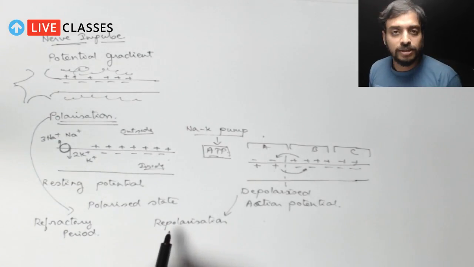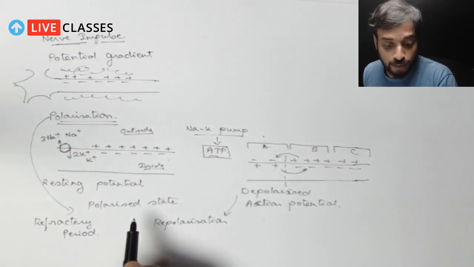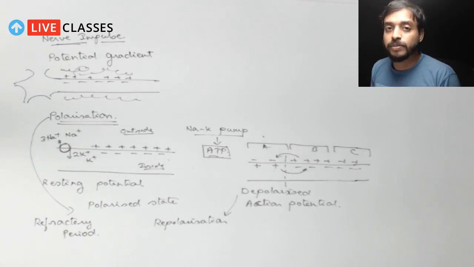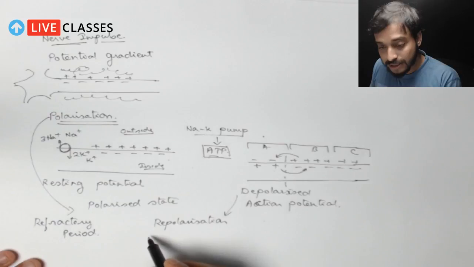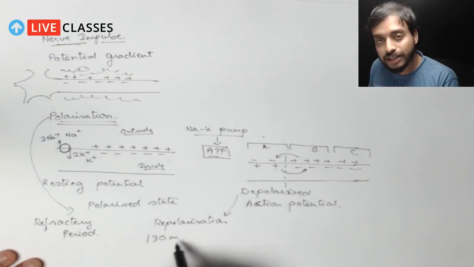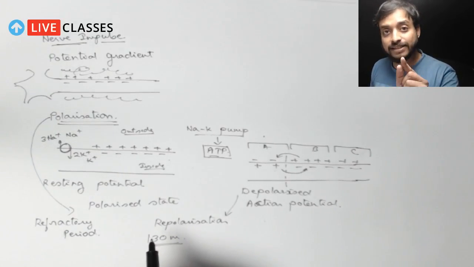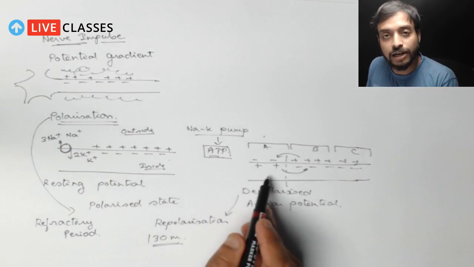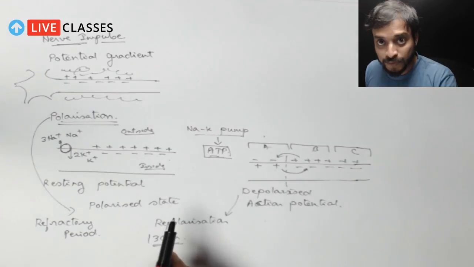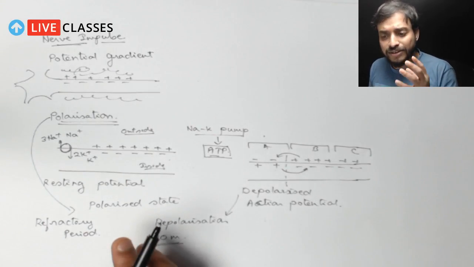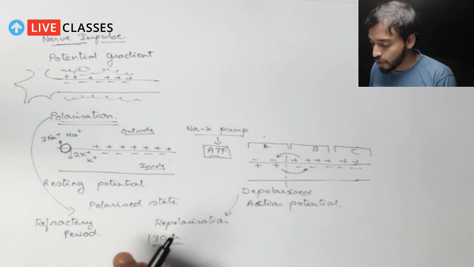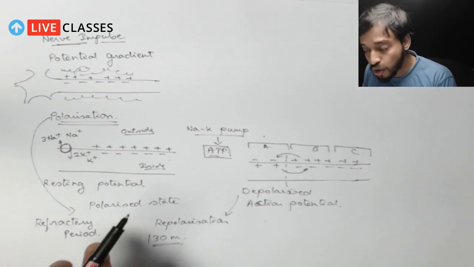Now I am going to give some numbers and you'll be surprised, I'm sure. For example, in one second, how much distance can a nerve impulse travel? Can you imagine? It is about 130 meters in human beings. So you understand, one second, just a tick, and a signal can travel 130 meters. So I'm sure now you understand how we can react so fast to these types of stimulations, right? So this is how the nerve impulse travels in the case of the non-myelinated sheath.